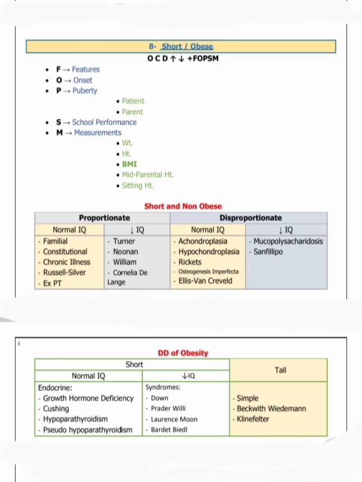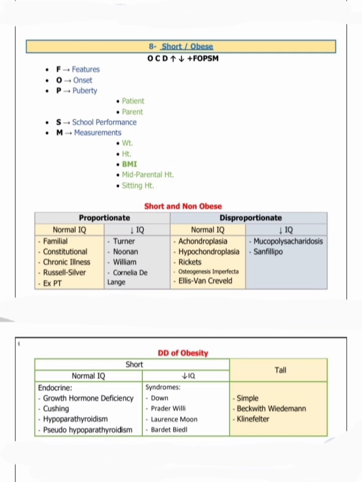I'm repeating this: if the mother's chief complaint is short stature or obesity, then first onset, course and duration, what makes it better and what makes it worse. Then FOPSM: F for features, is there any unusual features, different look, syndromic features. O for onset, when it started. P for puberty, we ask both the patient's puberty and the parents' puberty. S for school performance. M for measurements: weight, height of the child, BMI, mid parental height, both parents' heights, and the sitting height.